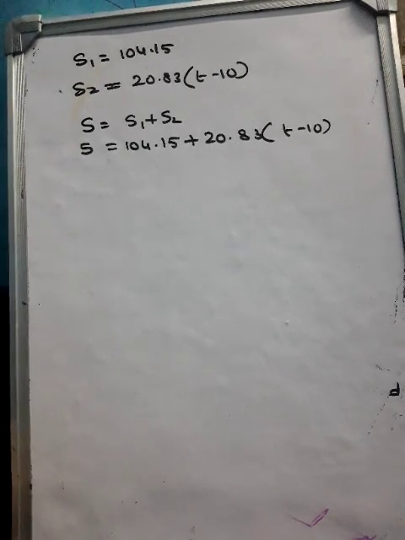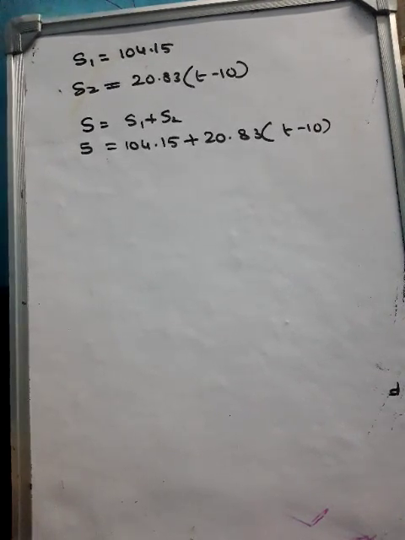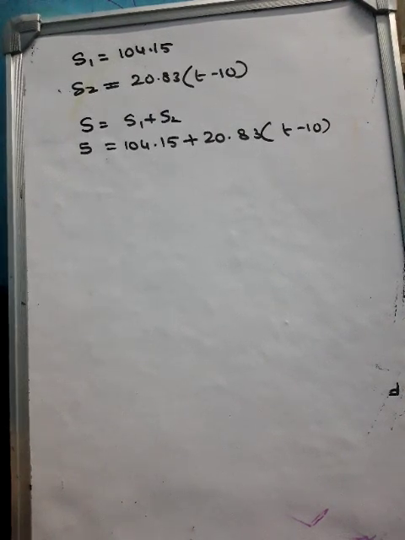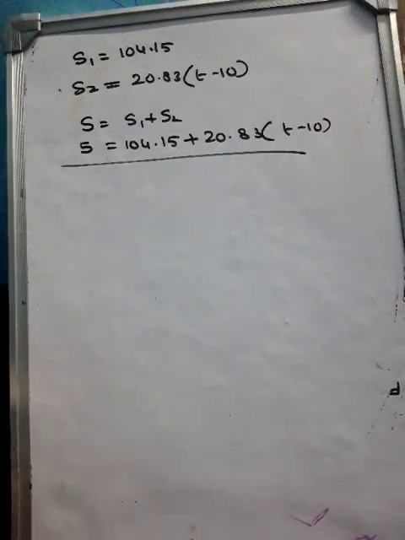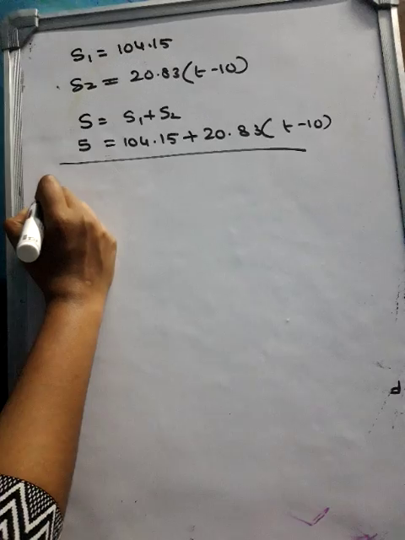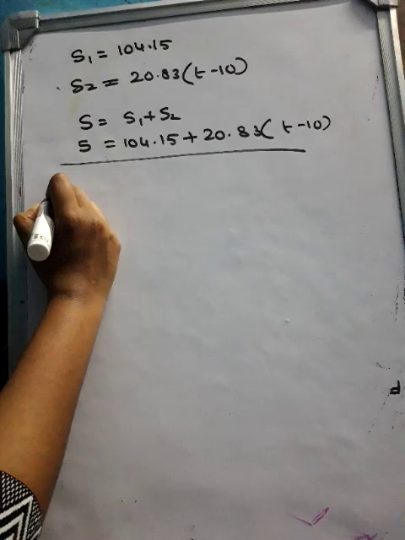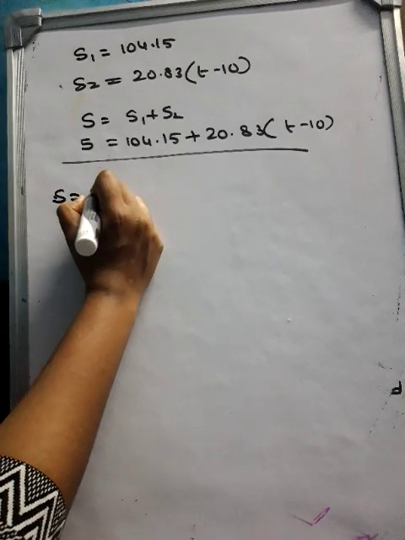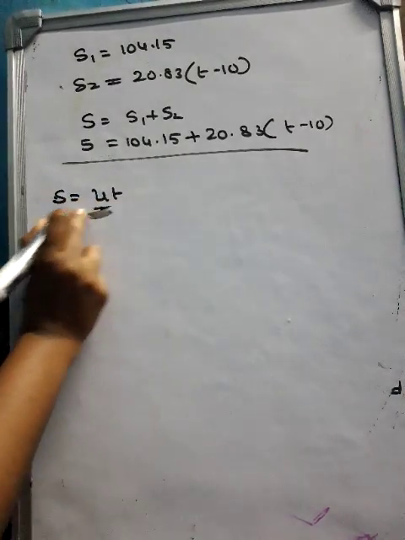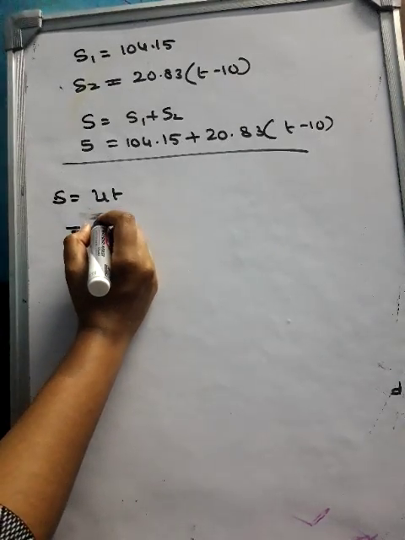Now, you can understand, since motorcycle and car travel the same distance, this will be the equation for the motorcycle. Now I'll be writing for the car also here. Since the car is at a constant speed, you will be getting total distance S is equal to Ut, and for the car initial velocity is equal to 60 km per hour.